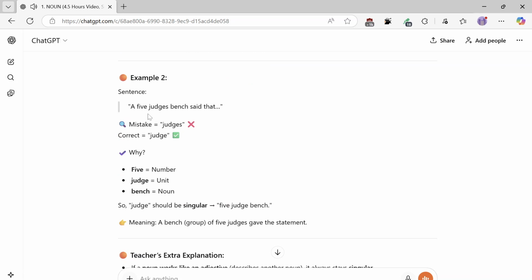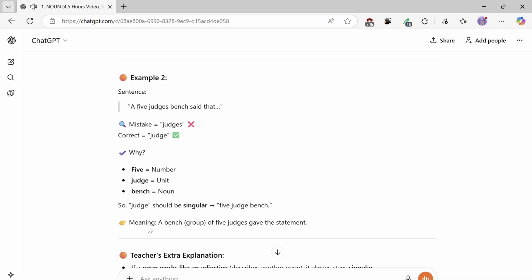Example 2, sentence: "A 5-judges bench said that." Mistake equals judges, correct equals judge. Why? 5 equals number, judge equals unit, bench equals noun. So judge should be singular, 5-judge bench, meaning a bench group of 5 judges gave the statement.